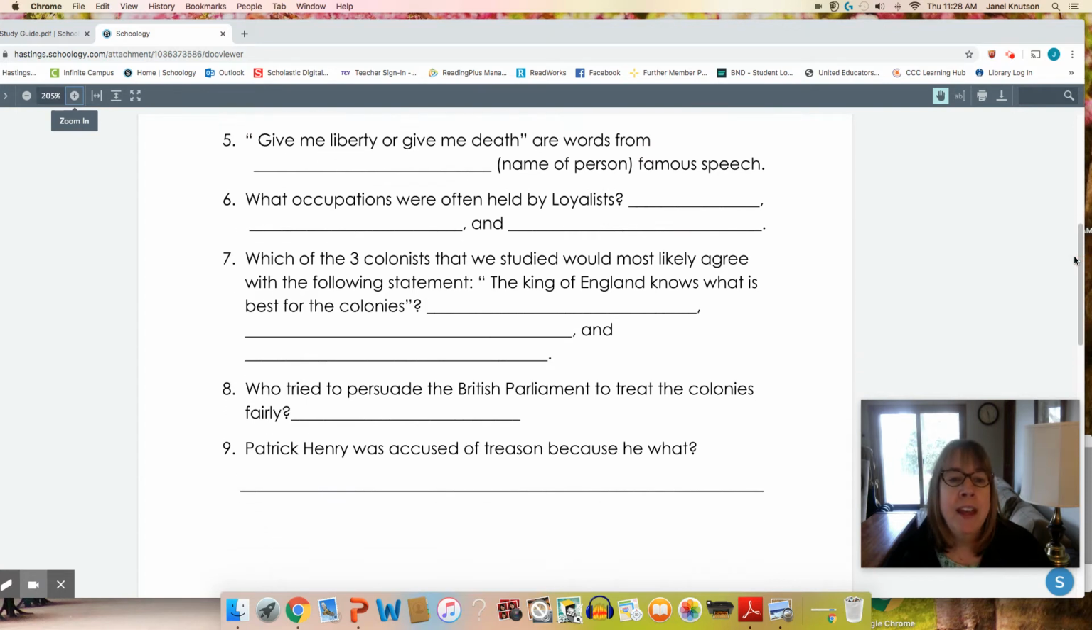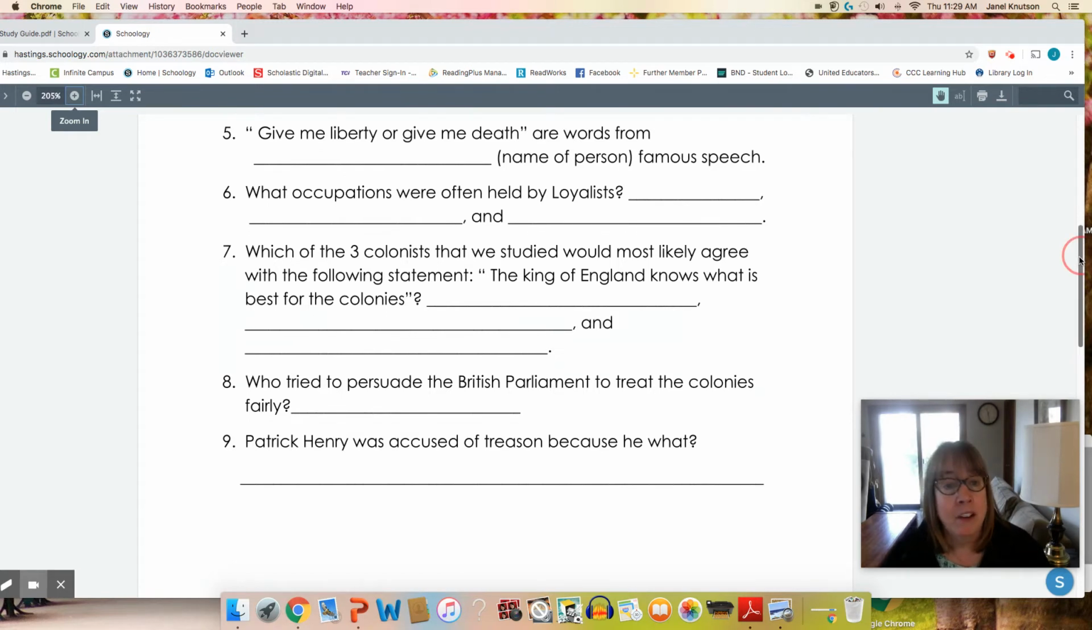Number 5, give me liberty or give me death are words from a famous speech by who? And the answer is Patrick Henry. He's the one who said, give me liberty or give me death. He was willing to die to make this country free.